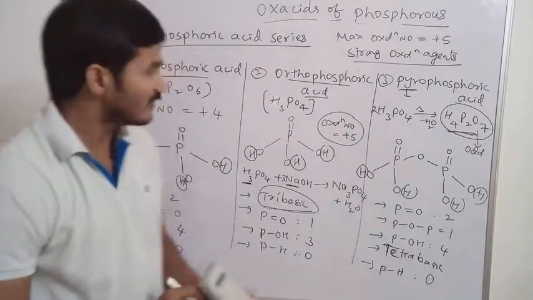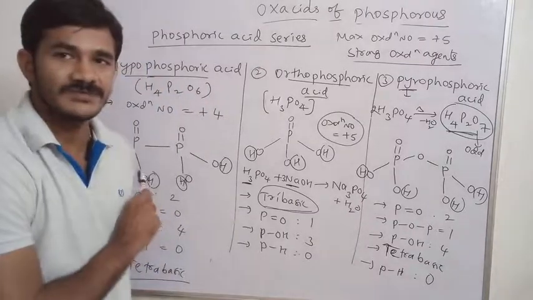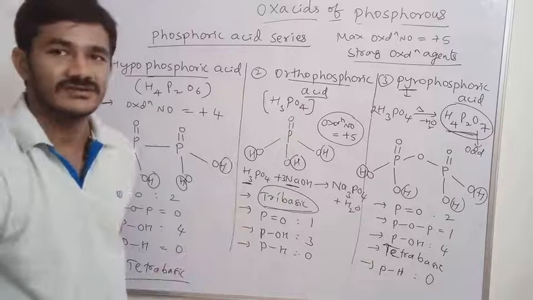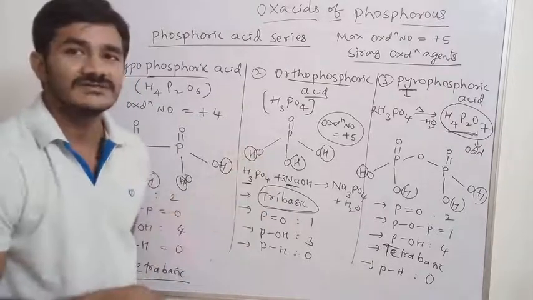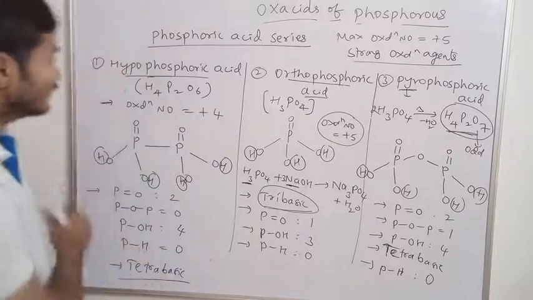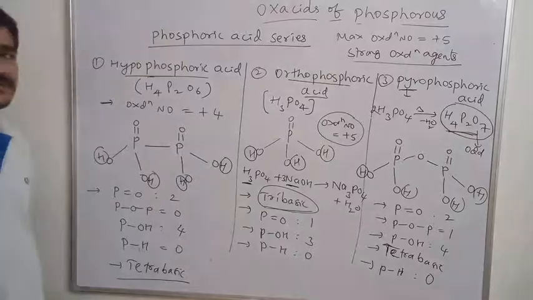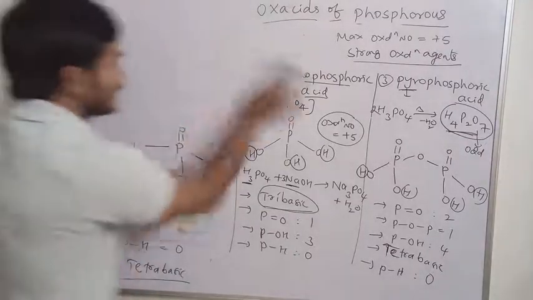So if you observe these three molecules, there is no single PH. We don't have PH bond in 3 cases. So all are having oxygen atom with phosphorus. That's why these are said to be strong oxidizing agents. Okay. Apart from these three, hypophosphorus, orthophosphorus, phosphoric acid, we have one more structure also, that is metaphosphoric acid.